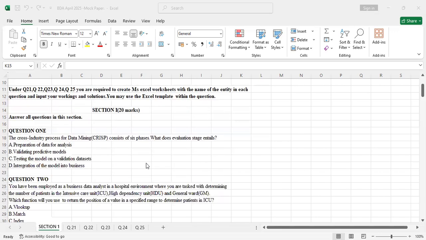Question 1: the cross-industry process for data mining, also known as CRISP-DM, consists of 6 phases. As a student, it's upon you to know those 6 phases and what they entail. So what does the evaluation stage entail? The examiner is asking what evaluation means in the cross-industry process for data mining. A, preparation of data for analysis. That's the data preparation stage.